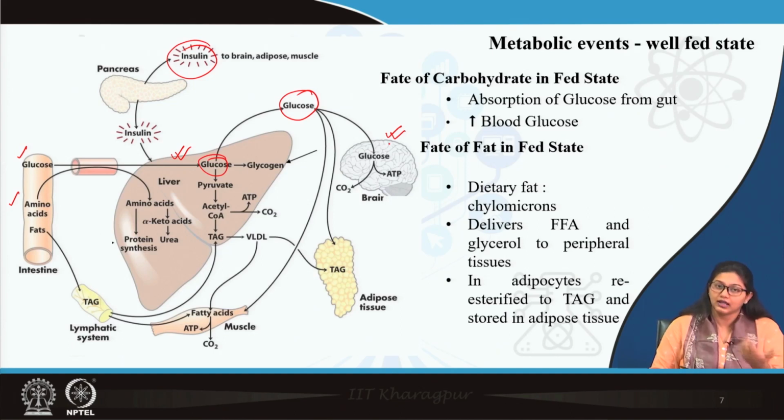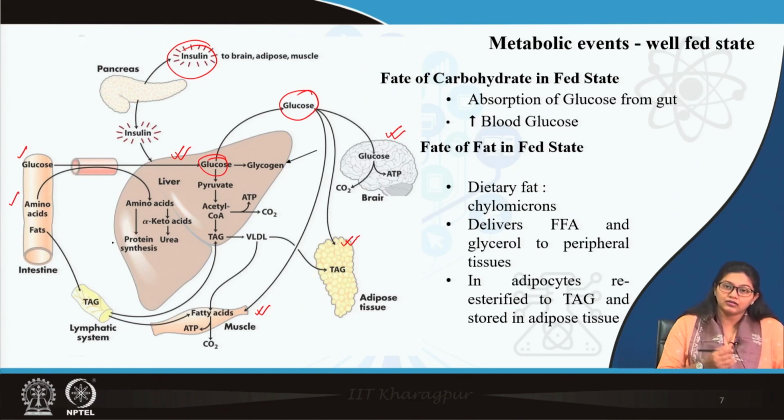Next, this glucose goes to skeletal muscle. Remember, skeletal muscle in resting state utilizes fatty acid, whereas moderately or extensively exercising skeletal muscles take glucose as their fuel. Otherwise also, circulating glucose in skeletal muscle can be stored in the form of glycogen, which can be further utilized on requirement. Then glucose is also going to triacylglycerol for storage.